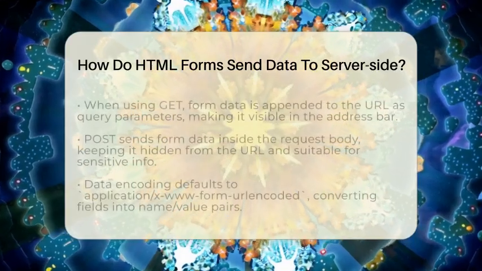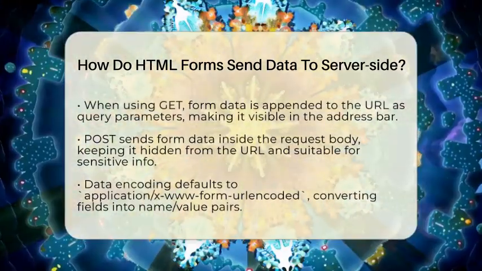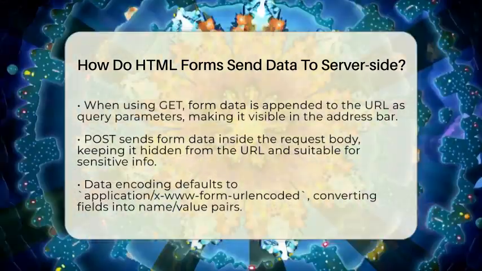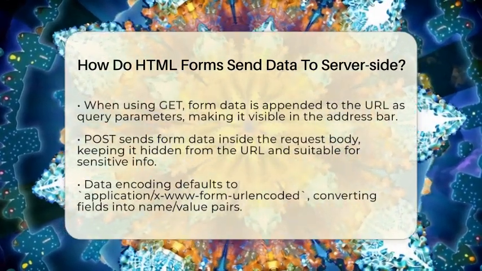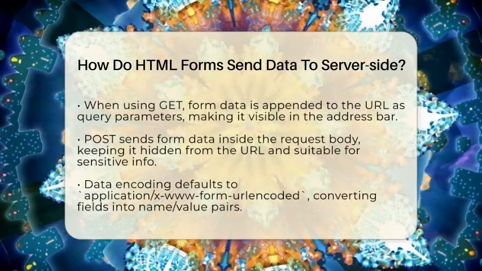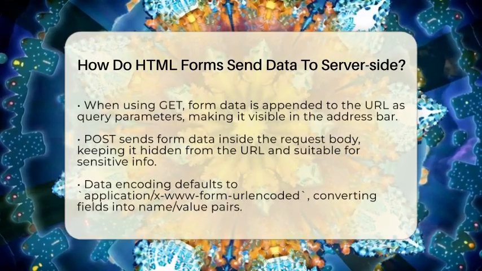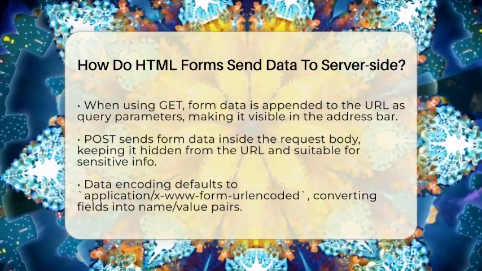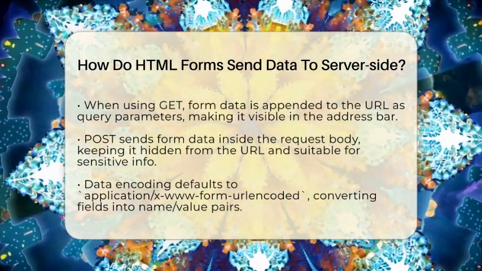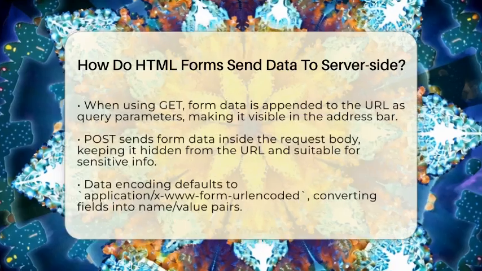Next, there's the method attribute. This tells the browser how to send the data. The most common options are GET and POST. If the method is GET, the browser takes all the form data and appends it to the URL after a question mark. For example, if you entered your name as John and age as 30, the URL might look like example.com/process?name=John&age=30. This makes the data visible in the URL, which is okay for simple or non-sensitive info. But if you're sending sensitive data, like passwords, POST is better.